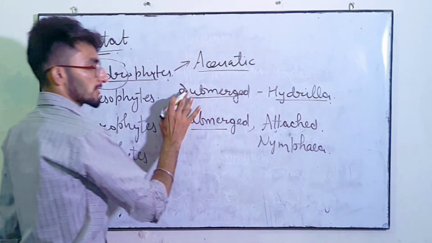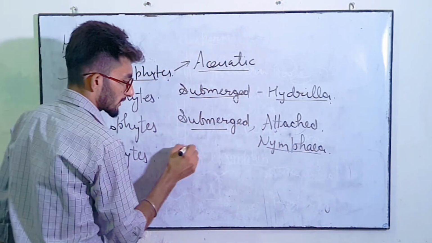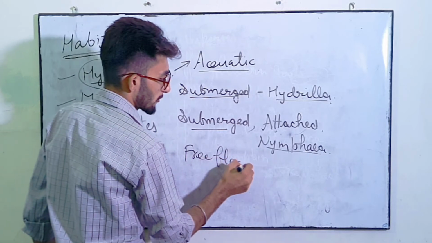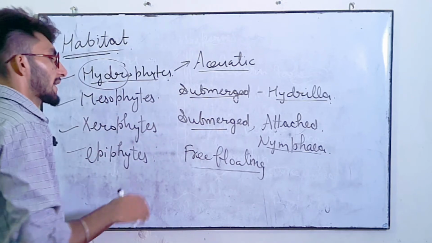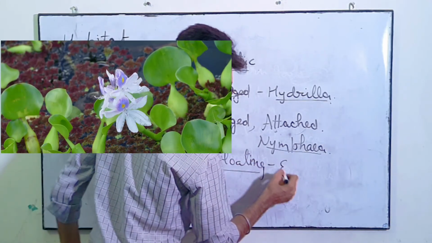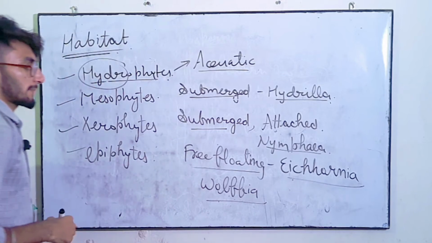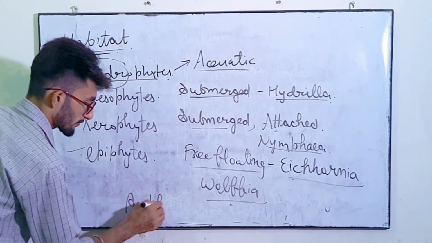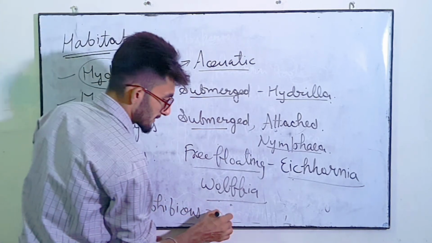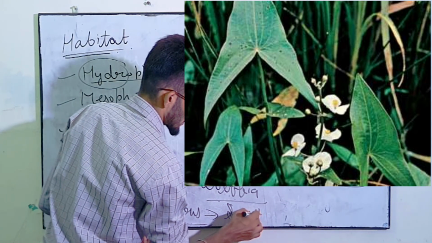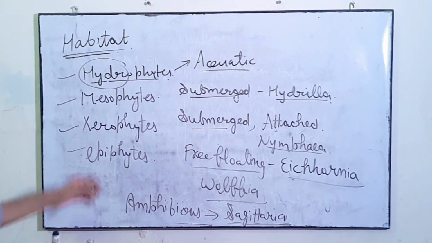So hydrilla is the example of submerged aquatic plant, and nymphaea is the example of attached submerged aquatic plant. Next type is free floating. Free floating plants are those plants which float freely in the water. Examples of free floating plants are Eichhornia and Wolffia. Last example of hydrophyte is amphibious. Amphibious are submerged but partially. Example is Sagittaria. So Sagittaria is a partially submerged aquatic plant. Clear? So these are the hydrophytes.